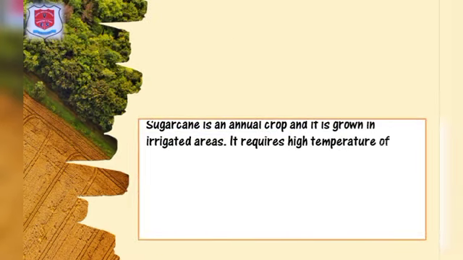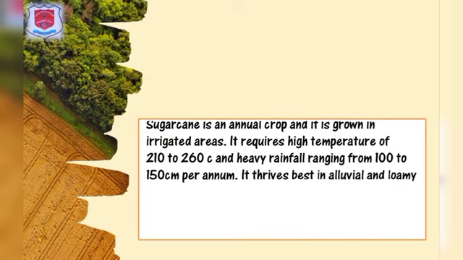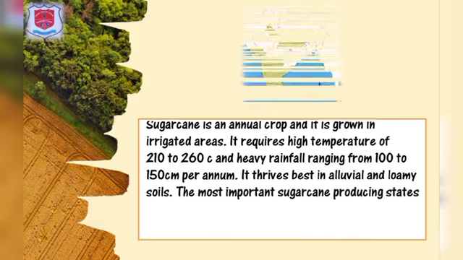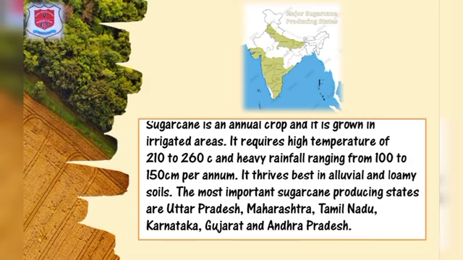Sugarcane is an annual crop and it is grown in irrigated areas. It requires a high temperature of 21 to 26 degrees Celsius and heavy rainfall ranging from 100 to 150 centimeters per annum. It thrives best in alluvial and loamy soils. The most important sugarcane producing states are Uttar Pradesh, Maharashtra, Tamil Nadu, Karnataka, Gujarat and Andhra Pradesh.